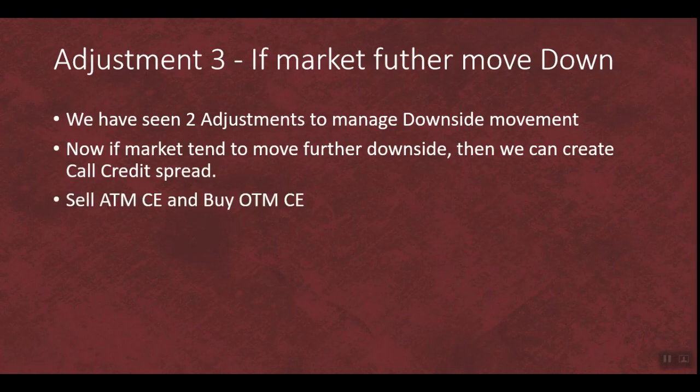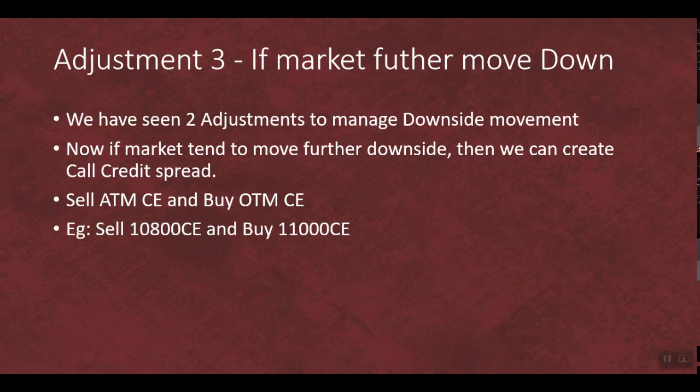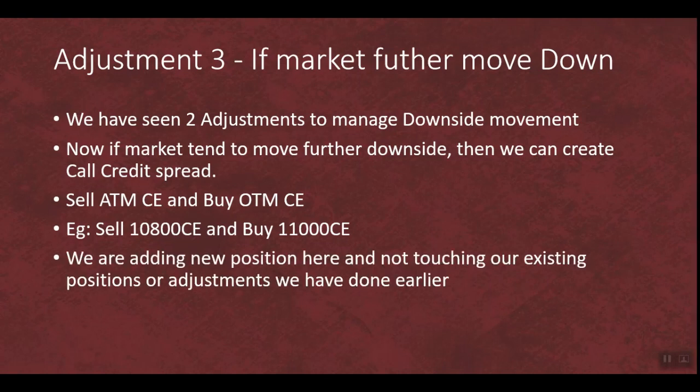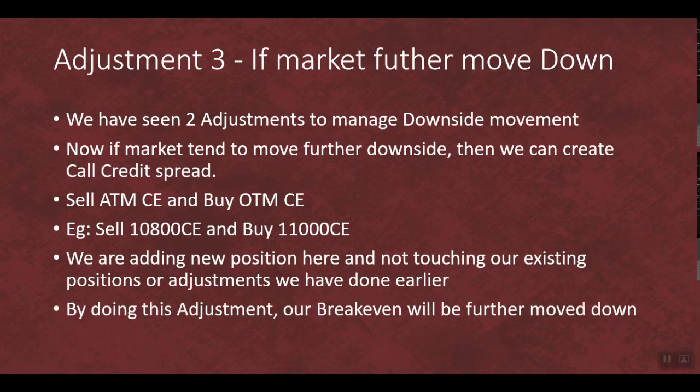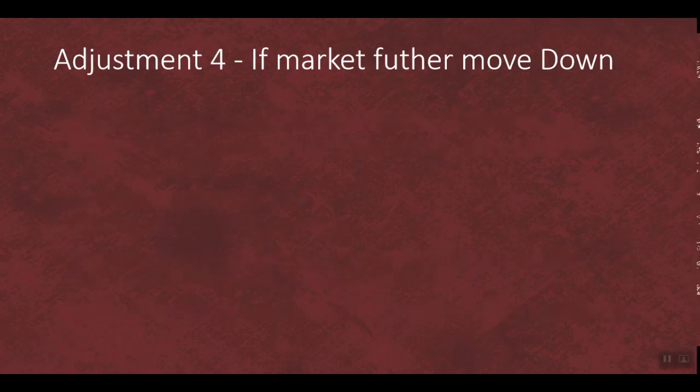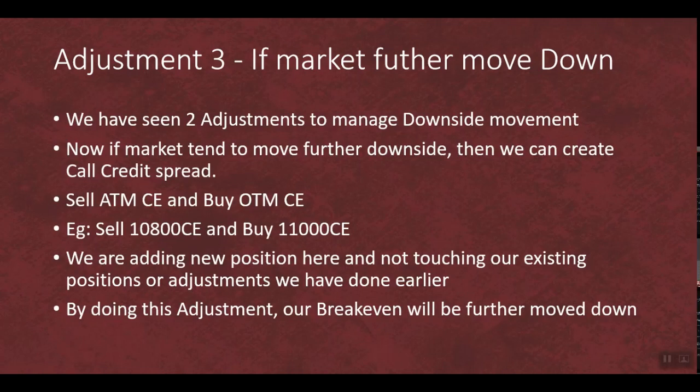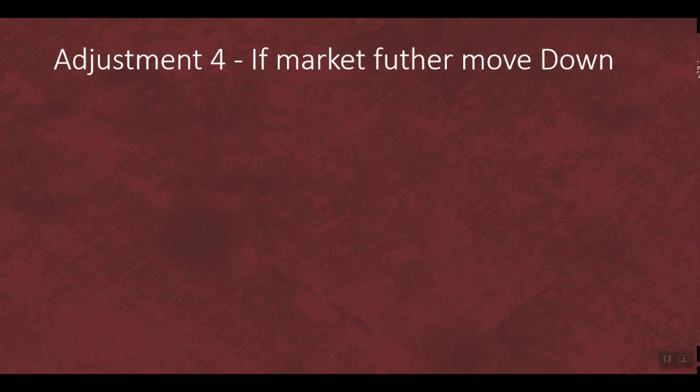Call credit spread is selling an ATM call option, which is the at the money call option, and buying one out of the money call option to hedge this ATM call. Okay, so for example, sell the 10,800 call and buy the 11,000 call. Okay, so we are adding a new position here and not touching our existing position or the adjustments we have done earlier. Okay, so by doing this adjustment, our break even will move further downside. Since we have collected some premium, based on the premium which we collected, our break even will move further downside.